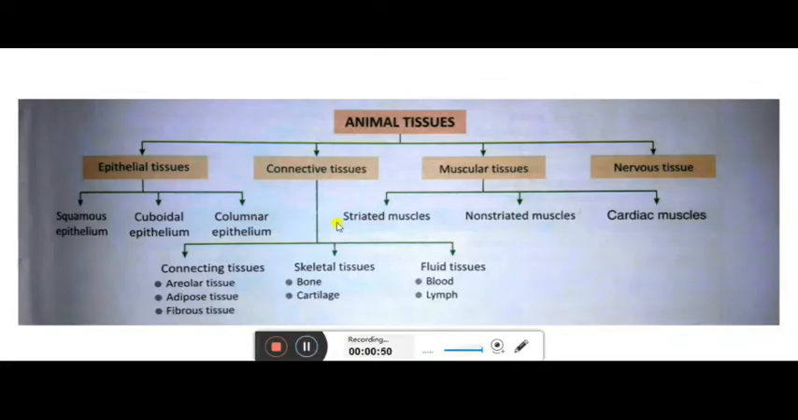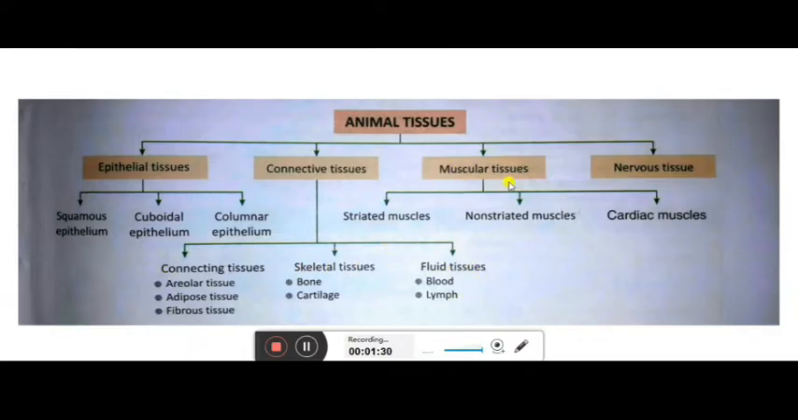Basically, all these four kinds of tissues are classified on the basis of their functions. So if we talk about epithelial tissue, basically they cover and protect the body. That's why they are known as the protective tissues. Connective tissues, as the word says connective, that means some connection will be there with the whole body. These tissues will connect the whole body with one another. So here we will study about the connective tissues and skeletal tissue and the fluid tissue. One by one we will study.